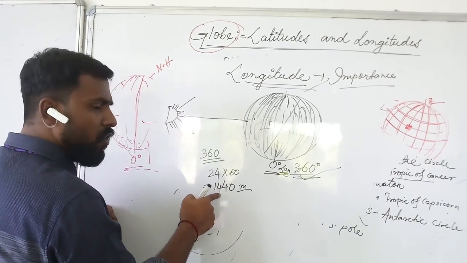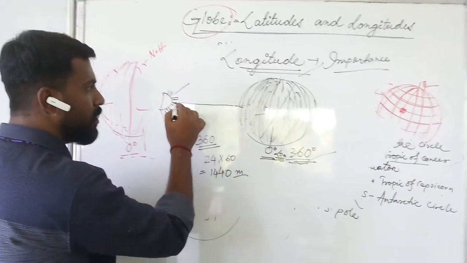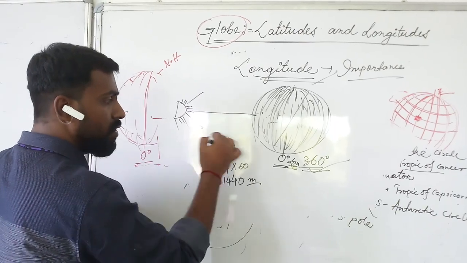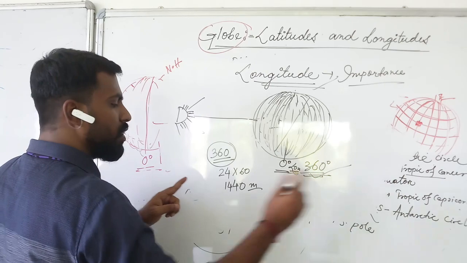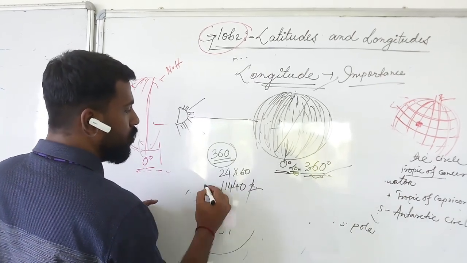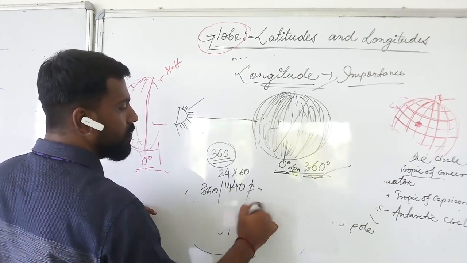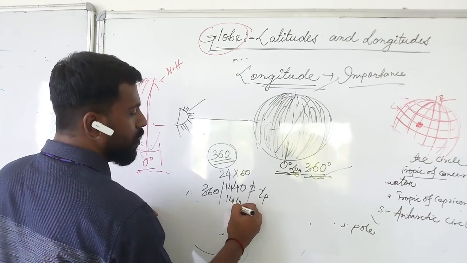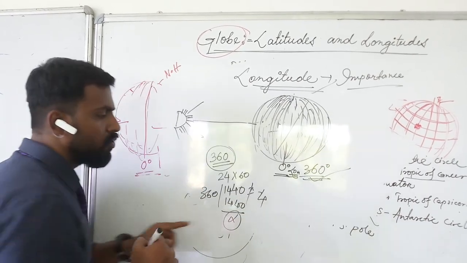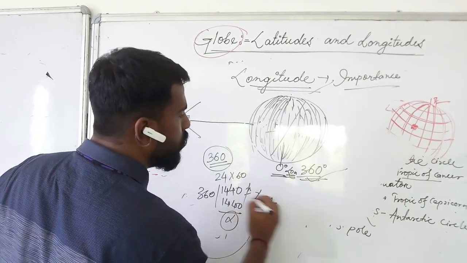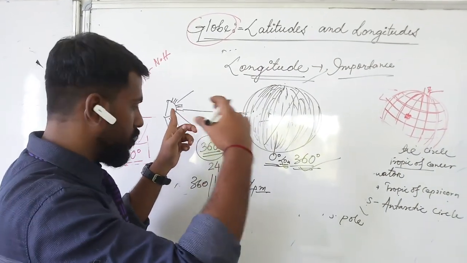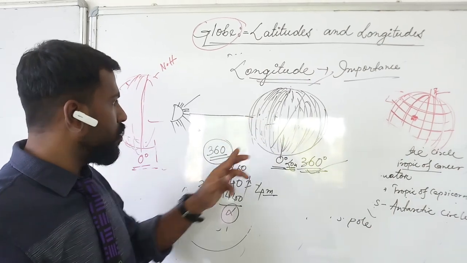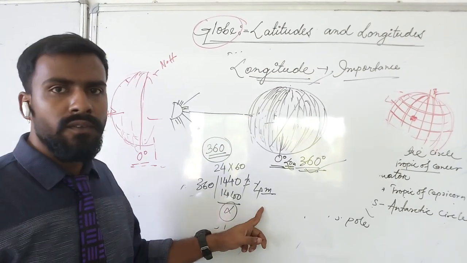So in 1440 minutes the sunlight is crossing 360 individual longitudes. So to cross from one longitude to another, we divide it by 360. The answer is 4. So only 4 minutes. To travel from one longitude to another, the sunlight takes 4 minutes.